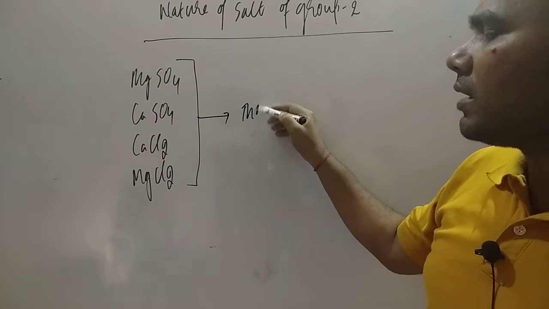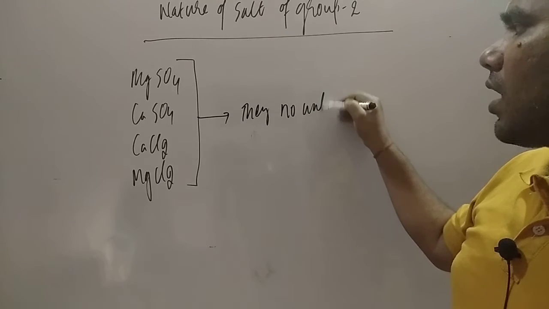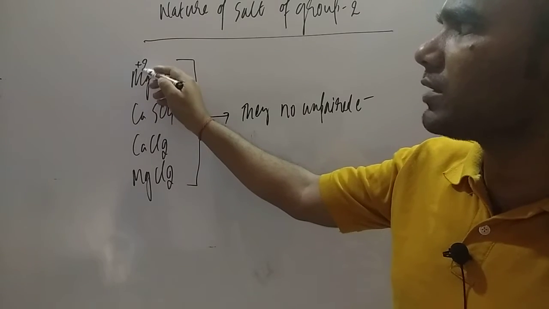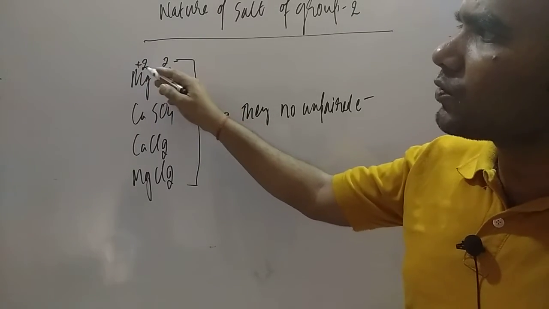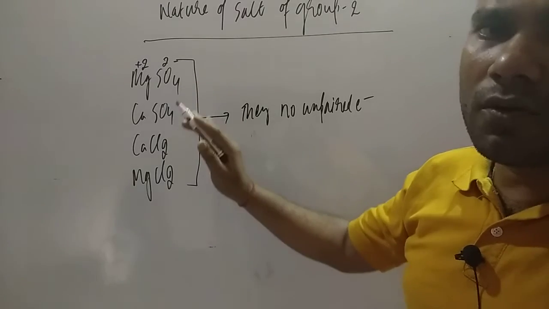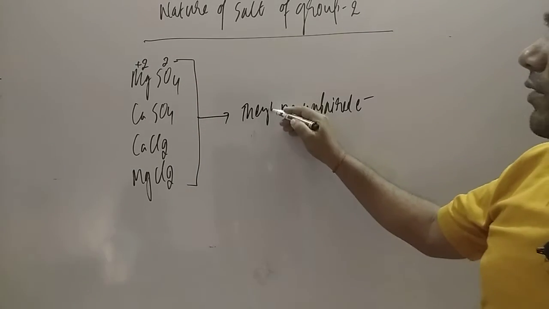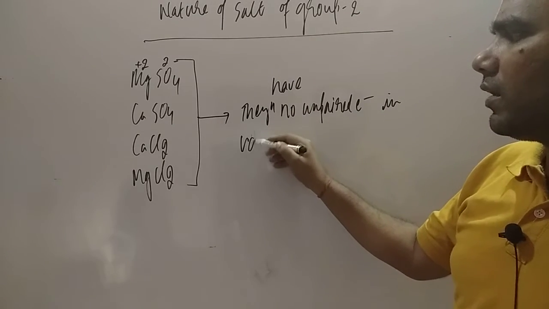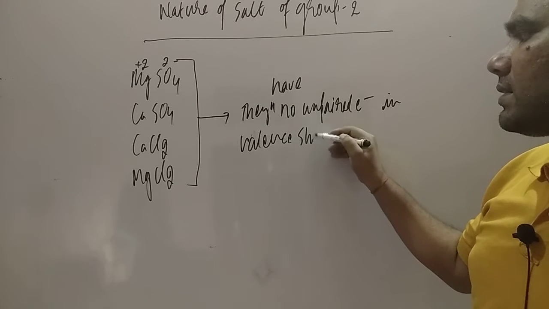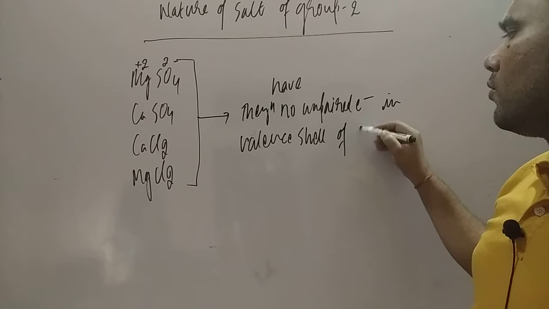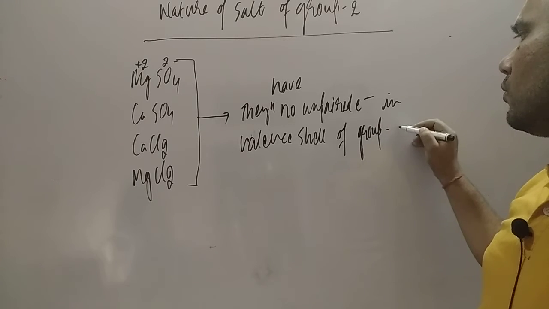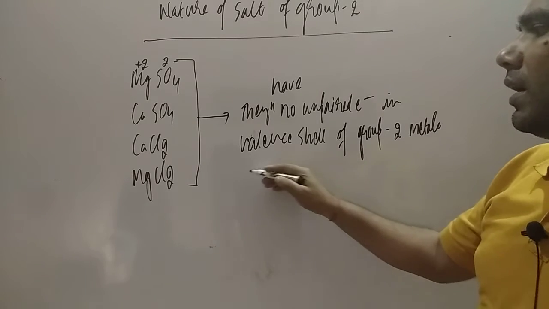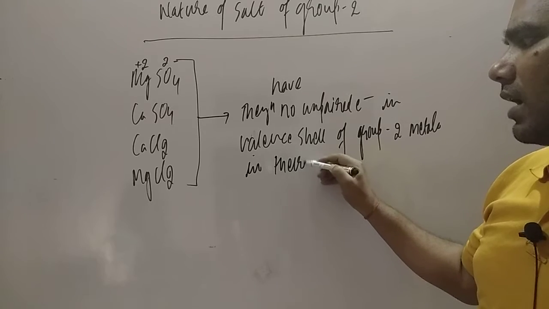They have no unpaired electron. The oxidation state is +2 here and 2 minus here, so the 2 electrons are transferred to the sulfate ion. So there is no unpaired electron in the valence shell of the group 2 metal in their salt.